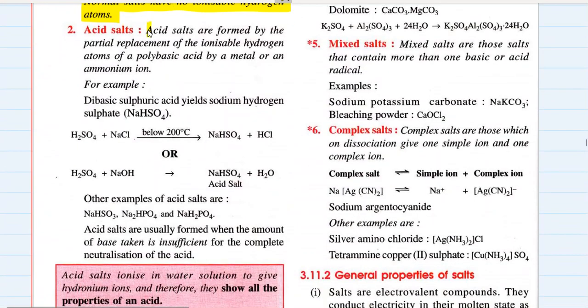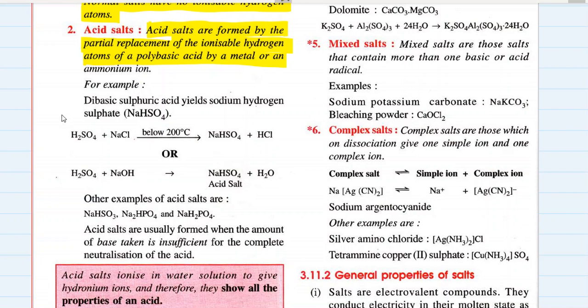Acid salts. Acid salts are formed by the partial replacement of the ionizable hydrogen atoms of a polybasic acid. What do you mean by polybasic acid? Polybasic acids are acids which contain more than one ionizable hydrogen atom. For example, H2SO4 is a polybasic acid. So when this polybasic acid reacts with some other compound, it can be a base, it can be a salt, anything, it forms an acid salt and water, or an acid salt and acid.